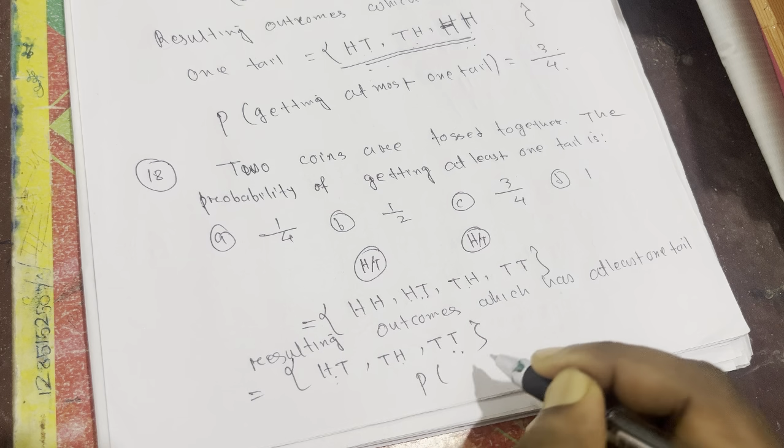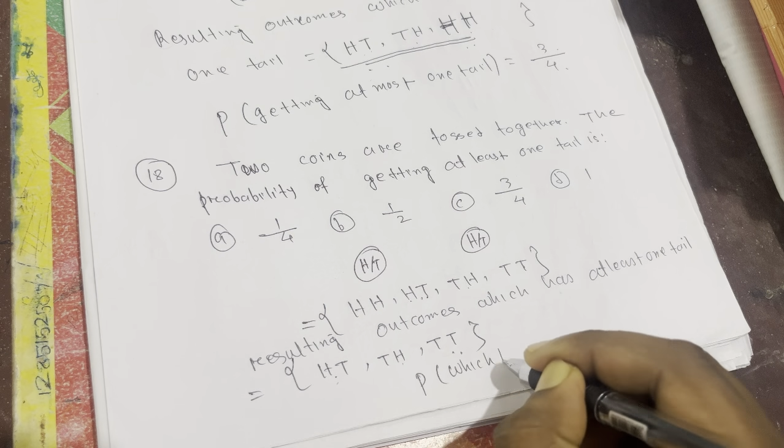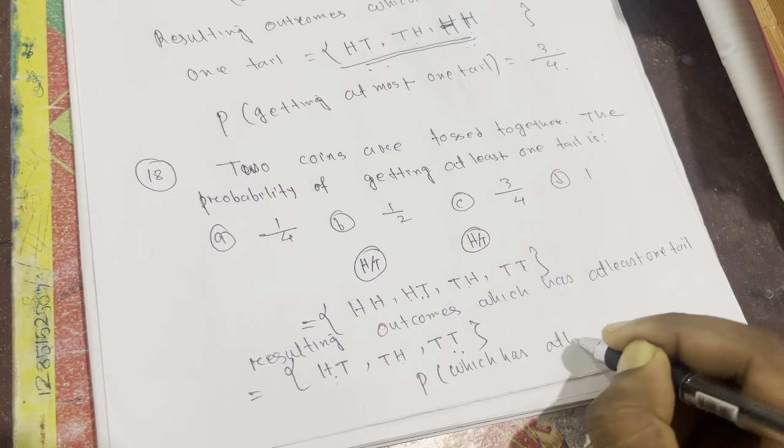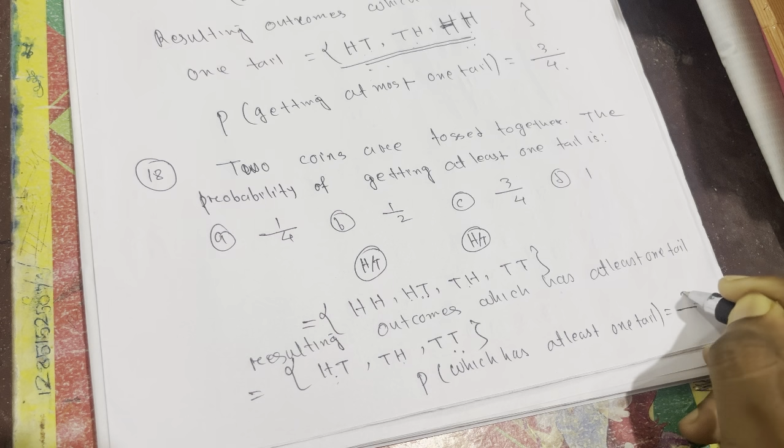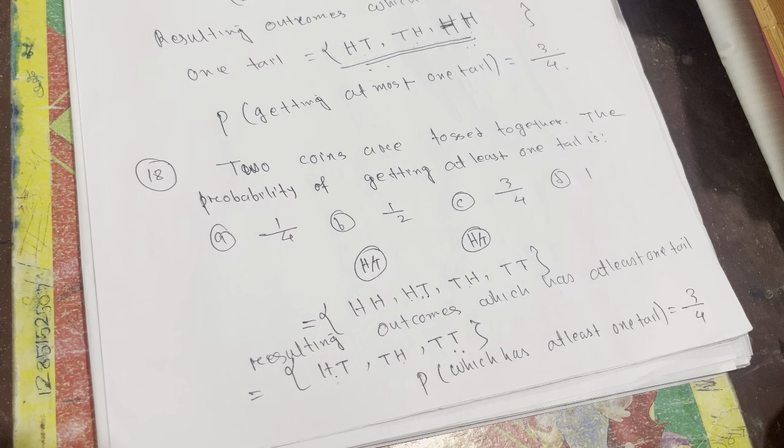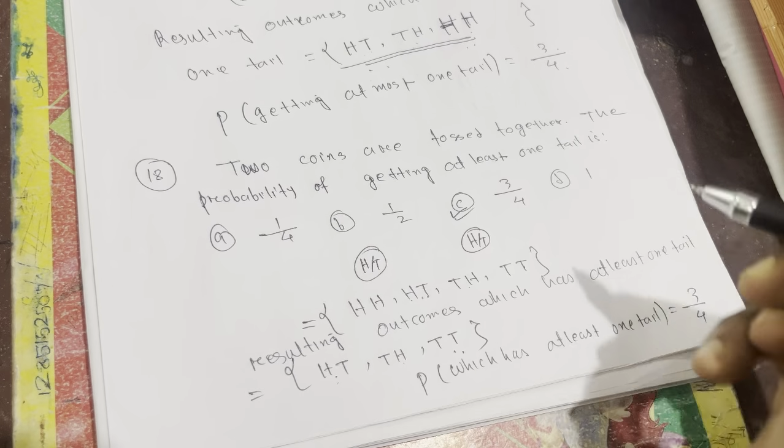So therefore the probability of outcomes which have at least one tail is equal to 3 out of 4. So hope you got the concept of at most and at least. At most means maximum one, minimum no tail also will be considered. At most means maximum one, yes or no, maximum one, है ना और एटलिस्ट माने मिनिमम वन मैक्सिमम नो लिमिट. Okay, so that's the answer, option C is correct, okay.